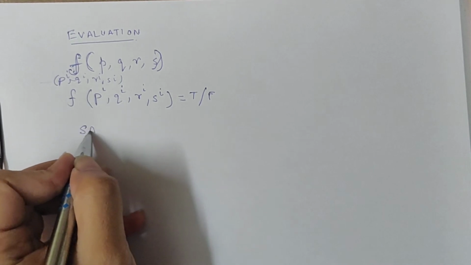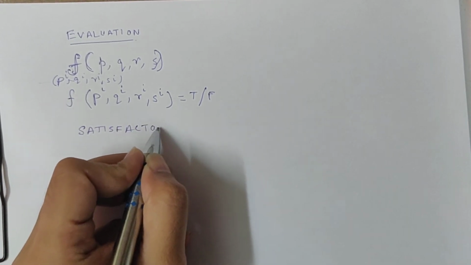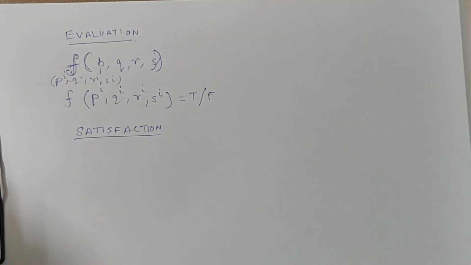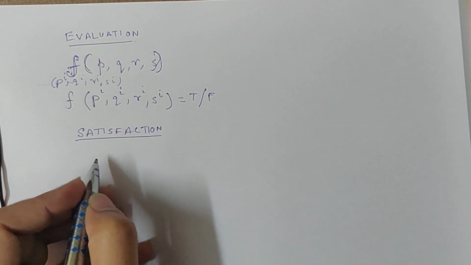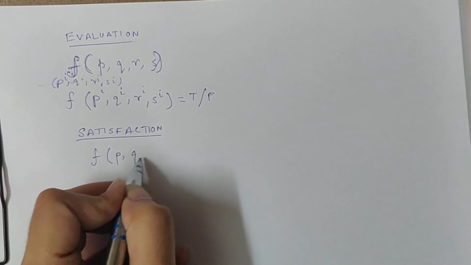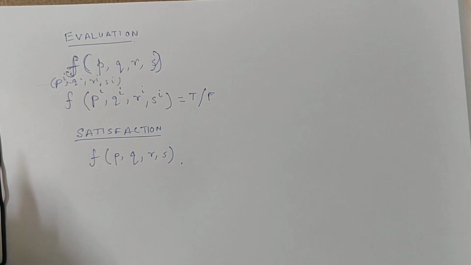Now there we have another problem which is actually the opposite problem. That is called satisfaction. What is that? Satisfaction is, I know the compound sentence, sometimes it is called the propositional logic formula also.